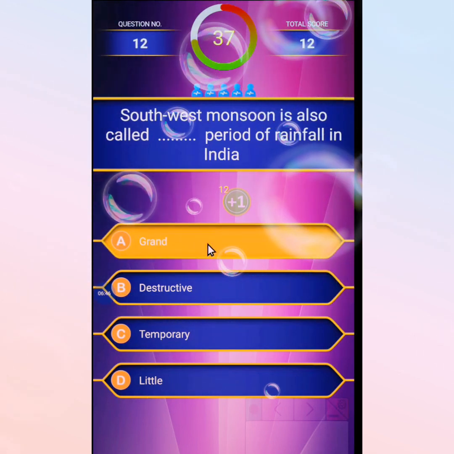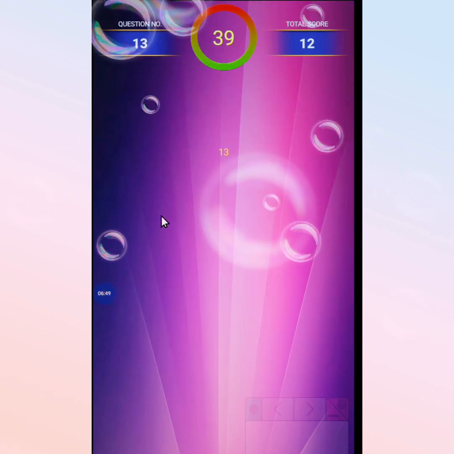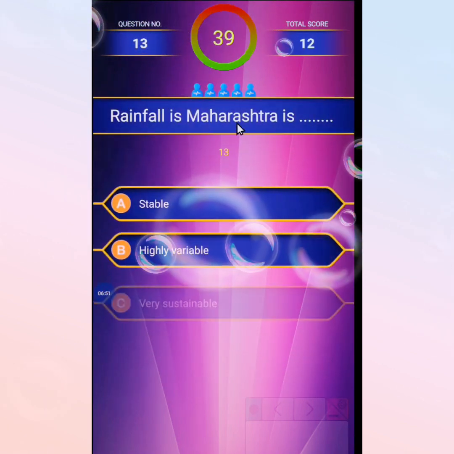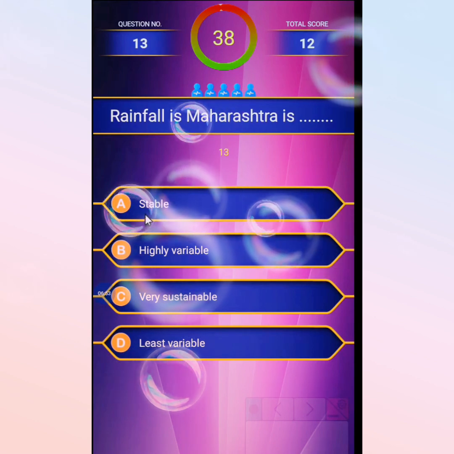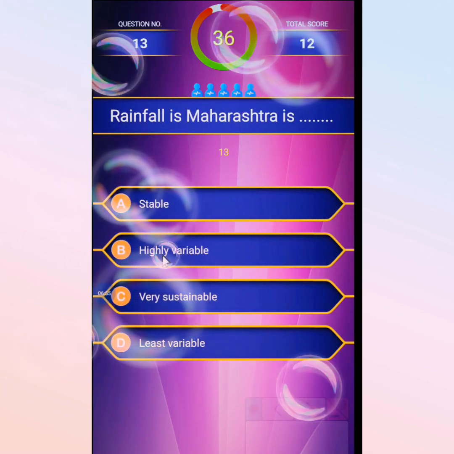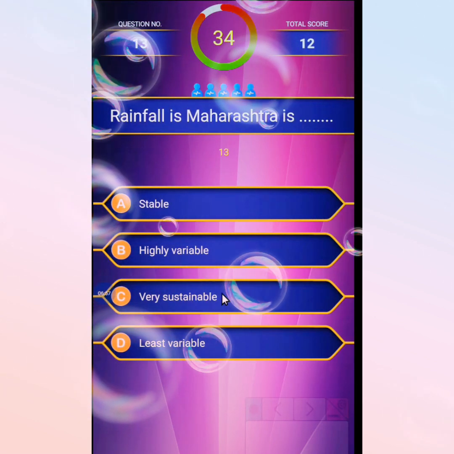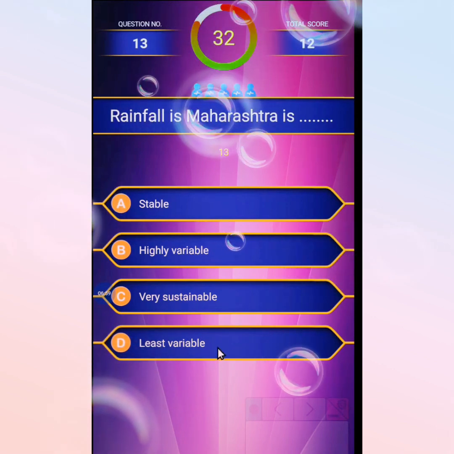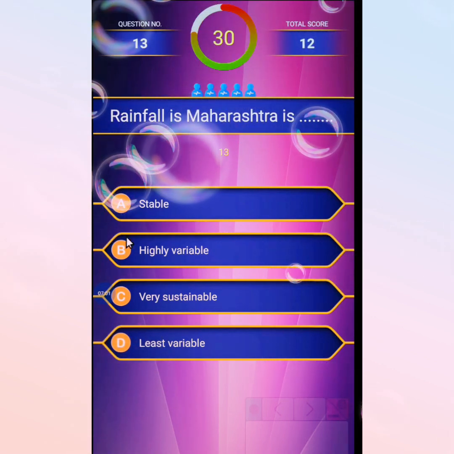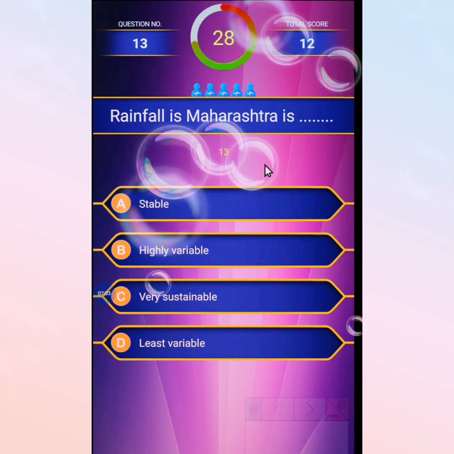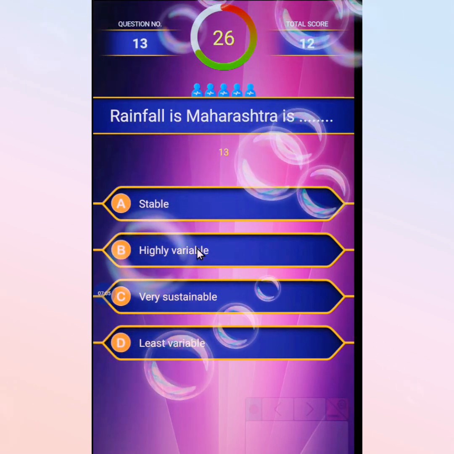And next MCQ: rainfall in Maharashtra is, first option stable, second highly variable, third very sustainable, and the last least variable. The correct option is that rainfall in Maharashtra is highly variable.